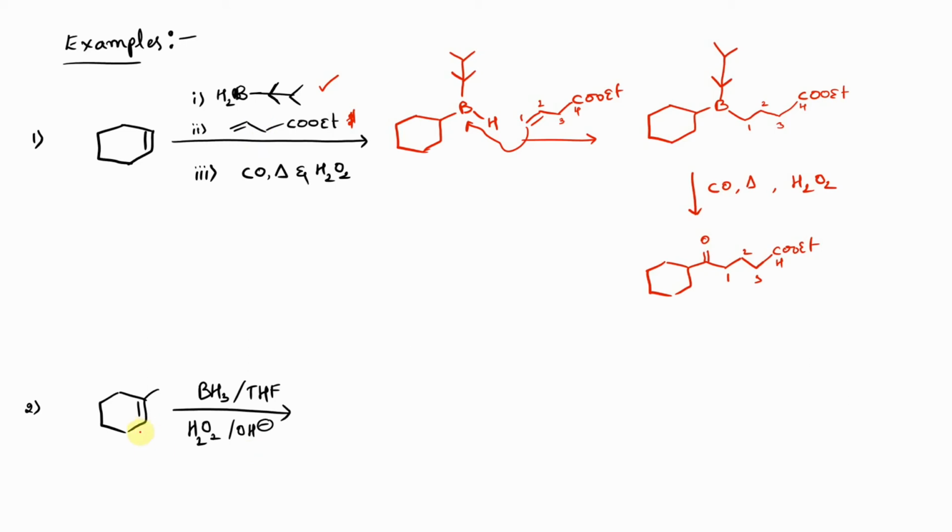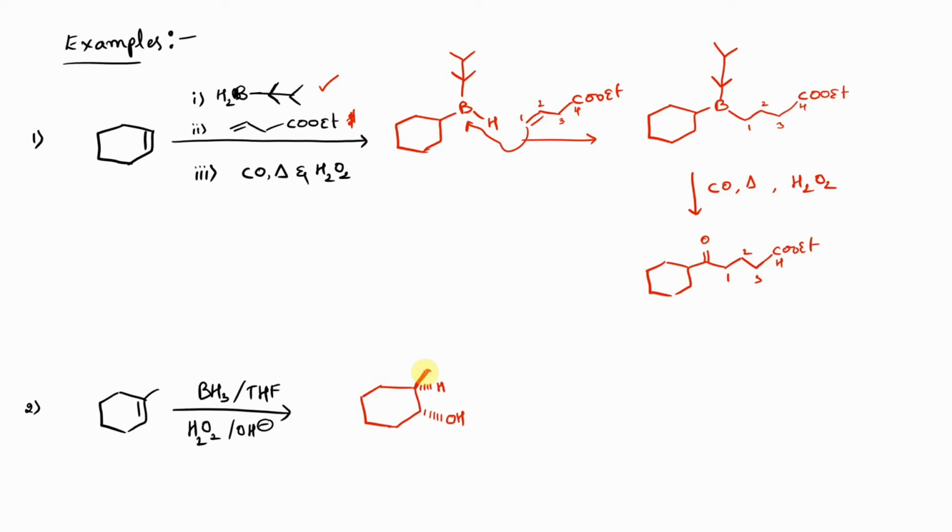Next, the second type of reaction. Here we have a substituted alkene. So if we have a substituted alkene, then we'll be observing a stereochemistry change of the process. So therefore, when you treat with organoborane, this is just a simple hydration process. The organoboranes will be leading us to the formation of an OH group. So the OH group will be coming on the carbon which is less substituted, right? So remember the hydrogen attached will be on the more substituted carbon, whereas the OH group will be present at the less substituted carbon, like this.